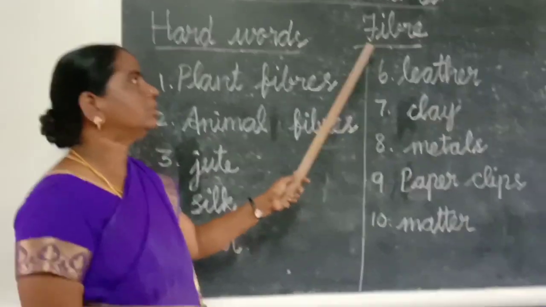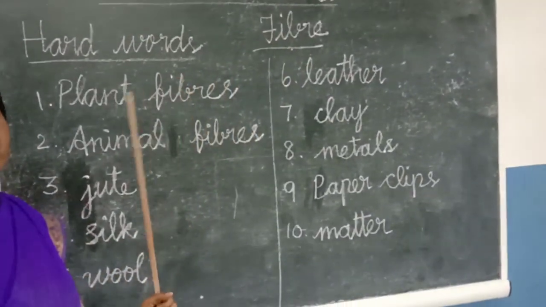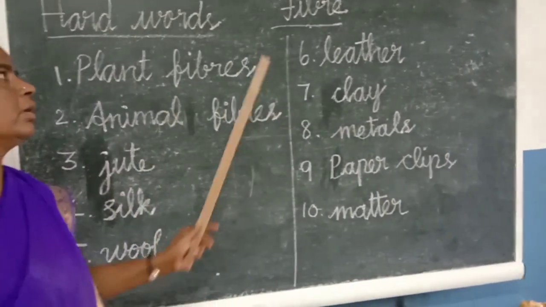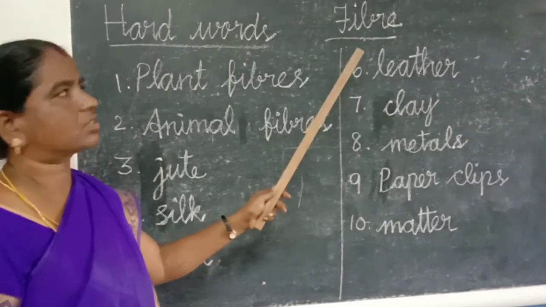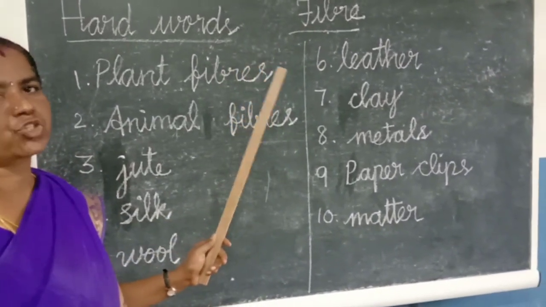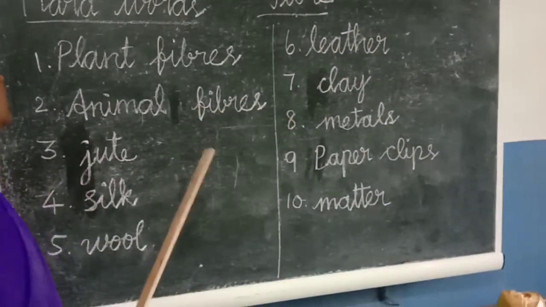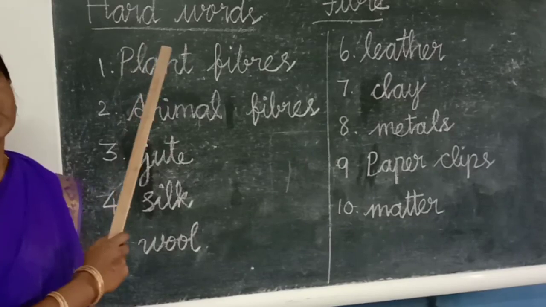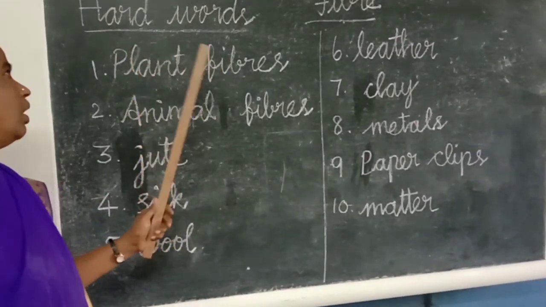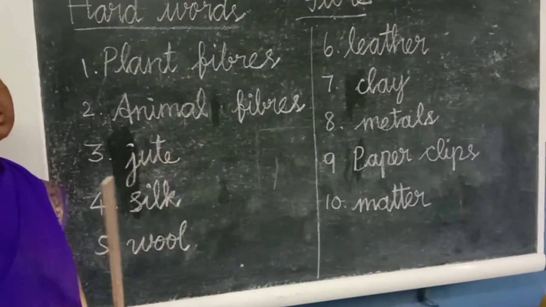Look here children, next side heading is fiber. What is meant by fiber? Fiber is a man-made or natural substance. Before entering the lesson, we are going to discuss some key words.